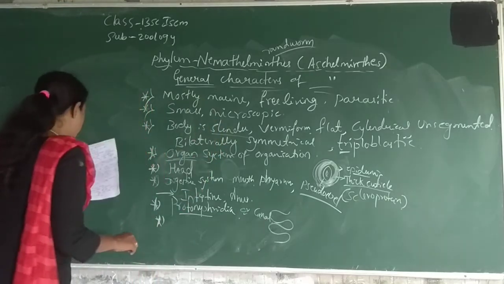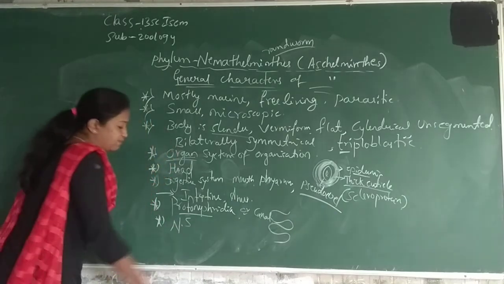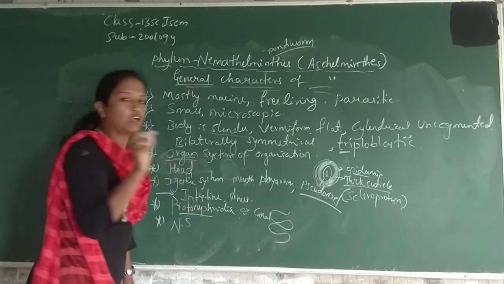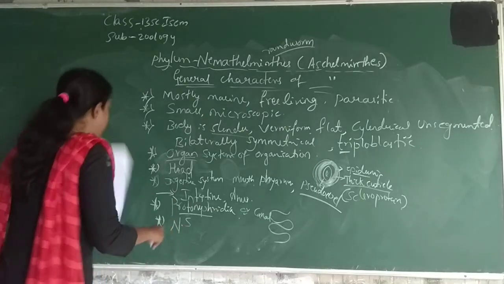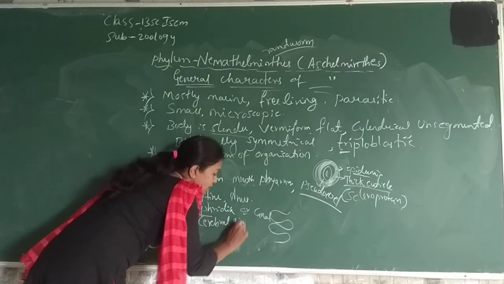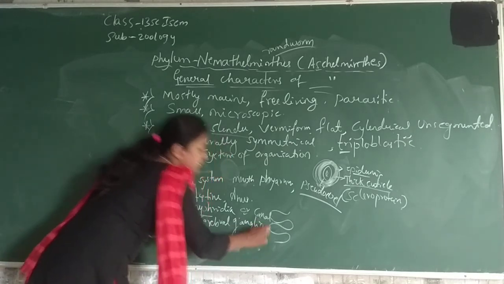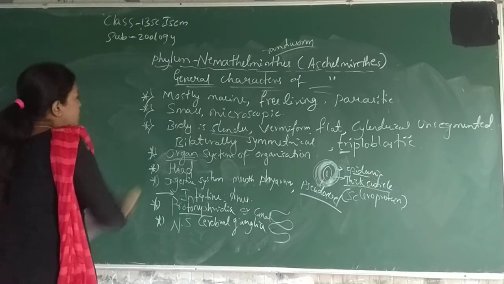The next one is the nervous system, which is also present. Nervous system is present means only one part of the nervous system is present in these animals, that is the cerebral ganglia. Cerebral ganglia is present in these animals, which means the nervous system is also present.